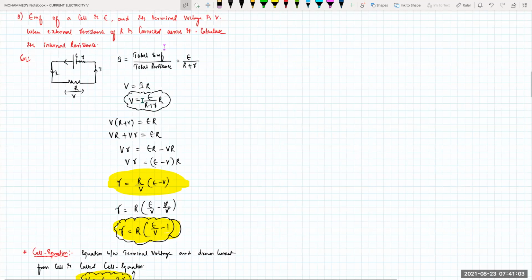Just cross multiply this one. V into capital R plus small r is equal to E into capital R. Simplifying it, we get internal resistance small r is equal to capital R by V into E minus V, that is, small r is equal to capital R into E by V minus 1. Is it clear?